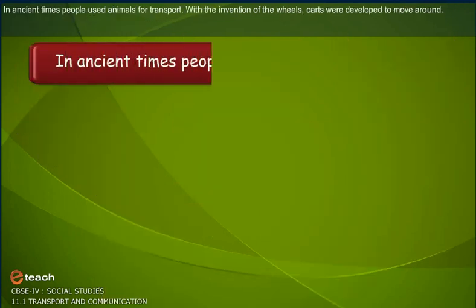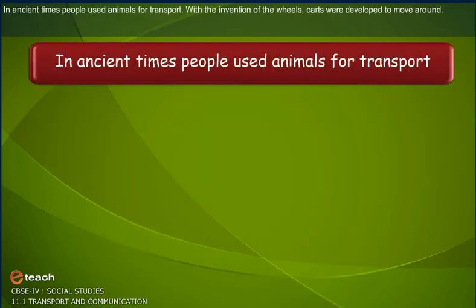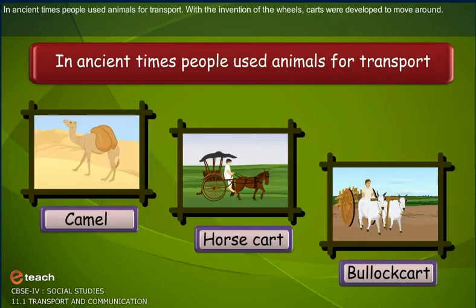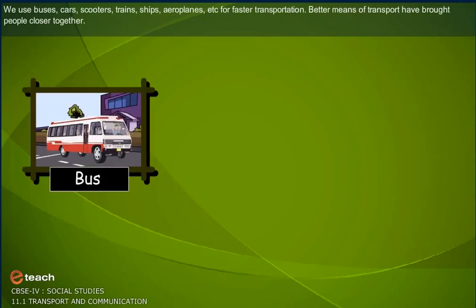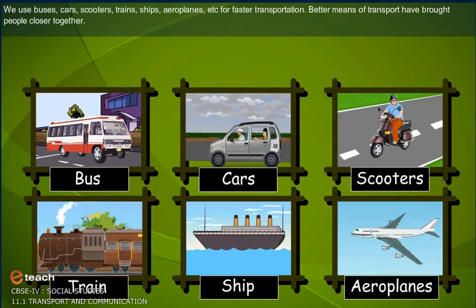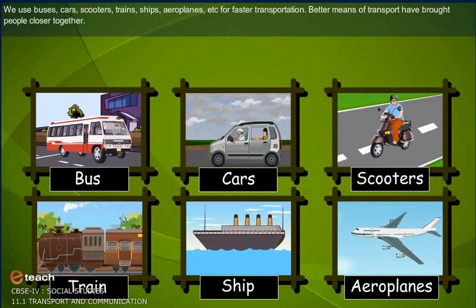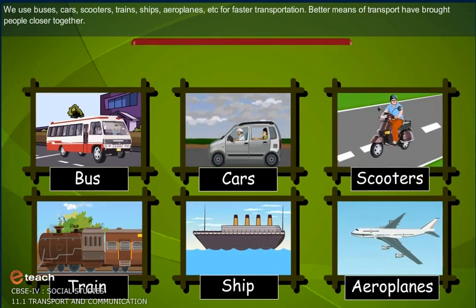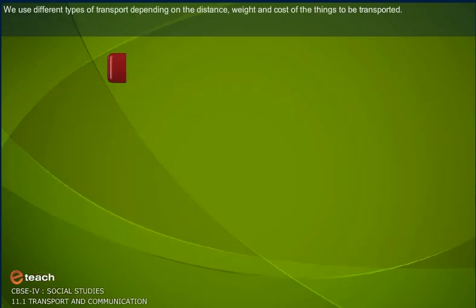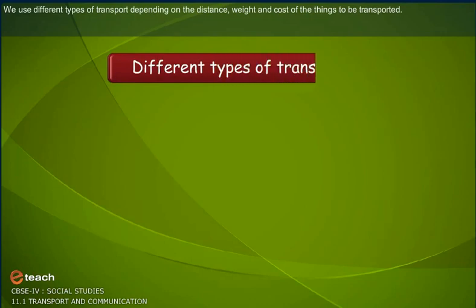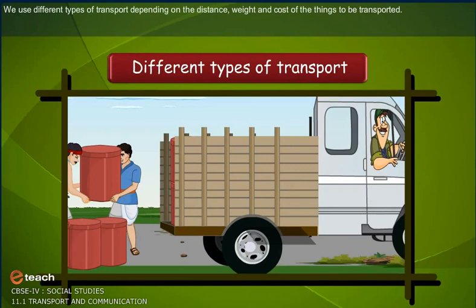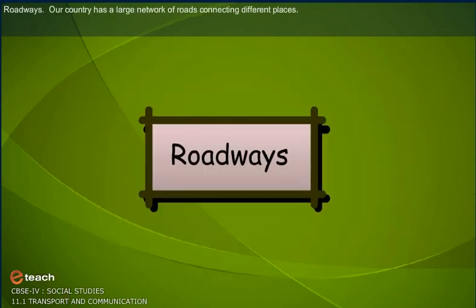In ancient times, people used animals for transport. With the invention of wheels, carts were developed to move around. We use buses, cars, scooters, trains, ships, aeroplanes, etc. for faster transportation. Better means of transport have brought people closer together. We use different types of transport depending on the distance, weight, and cost of the things to be transported.